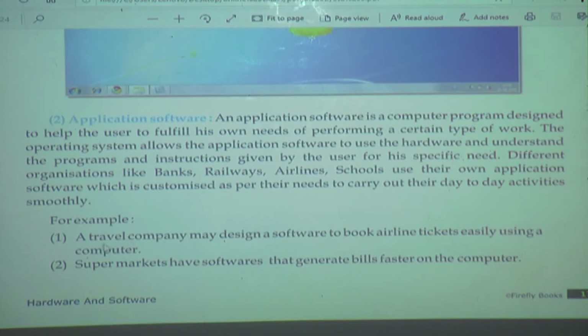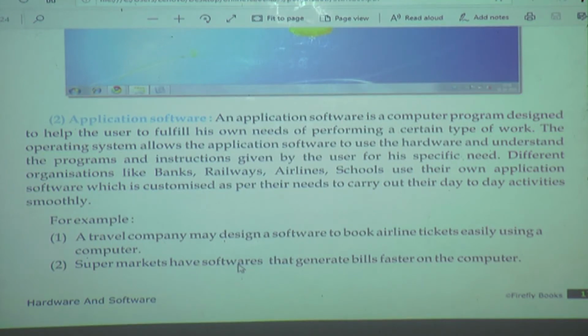For example, a travel company may design a software to book air tickets easily using a computer, right? Now only I told. Why does a travel company require a computer to book airline tickets easily, sitting at home only?